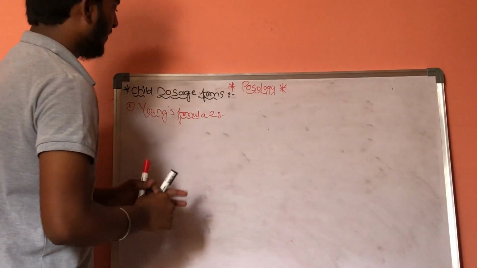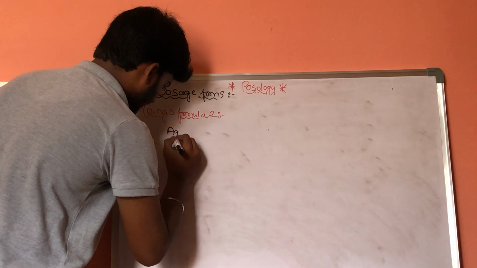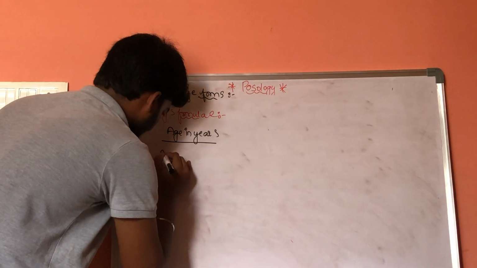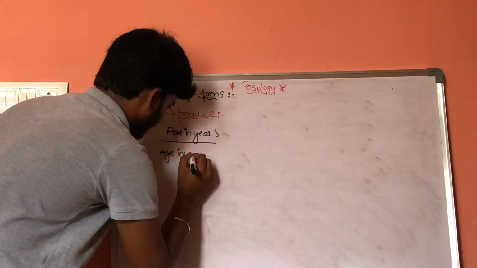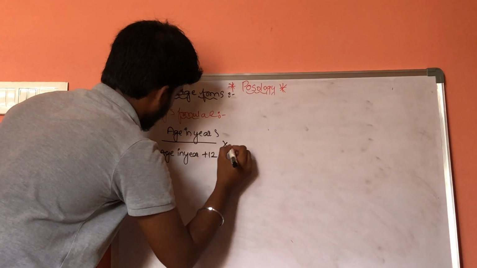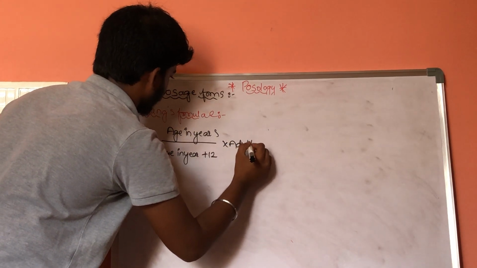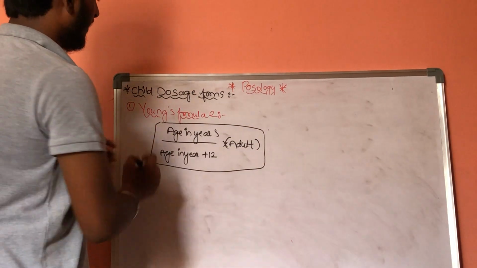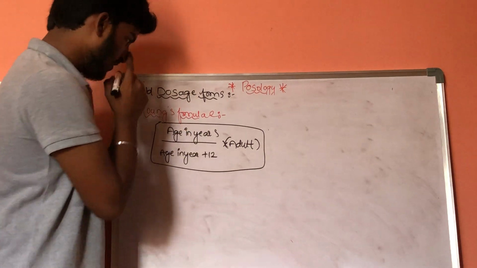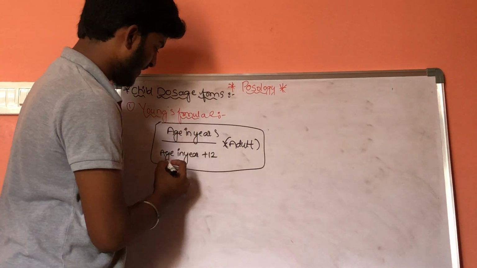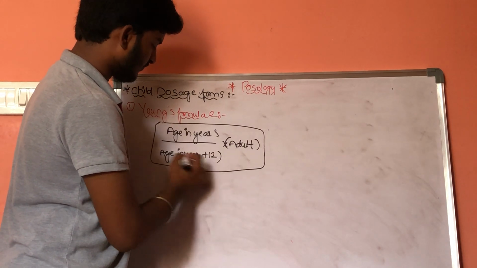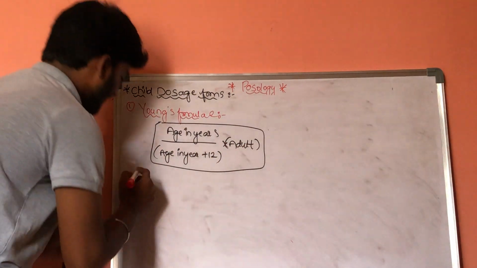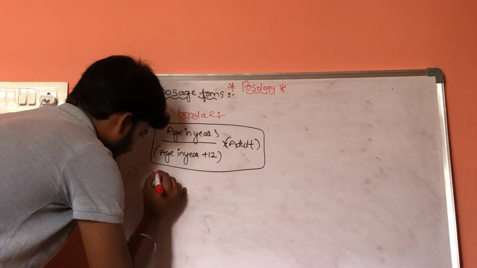According to Young's formula, the formula can be given as age in years divided by age in years plus 12 into adult dosage. This is the formula of Young's. Young's formula can be defined as age in year divided by age in year plus 12 multiplied into adult dose. Now, second type of formula is Dilling's formula.